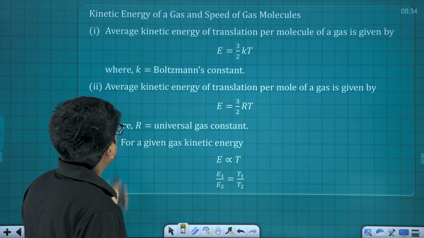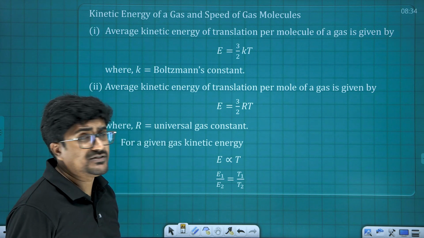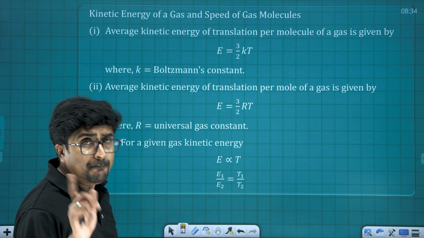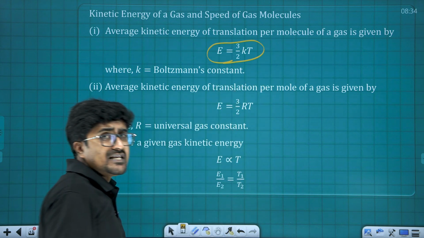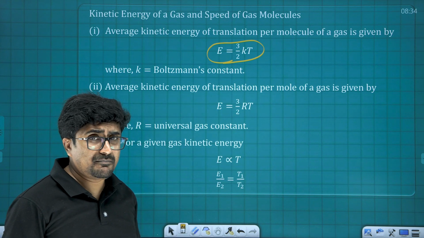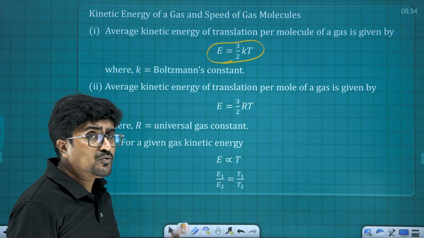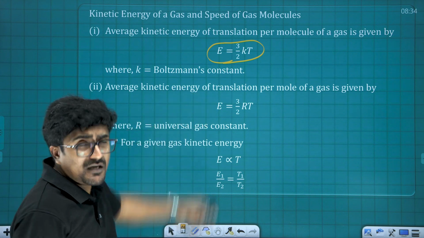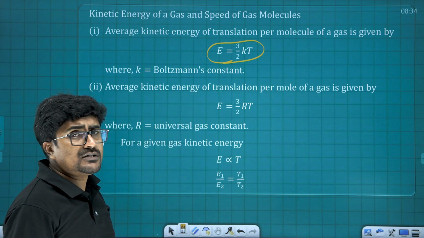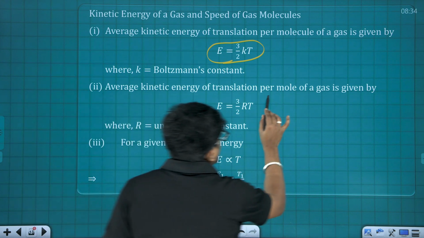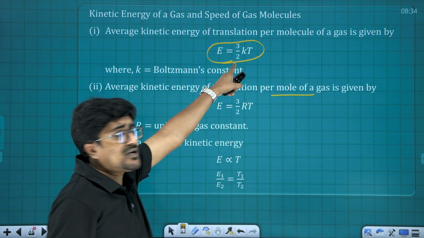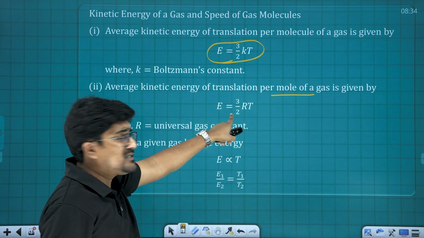The next one is average kinetic energy per molecule. It is 3 by 2 times k suffix B into T. I repeat, 3 by 2 times k suffix B, Boltzmann's constant, into T. And this is average kinetic energy per mole of a gas. The previous one was for 1 molecule, and this is for 1 mole.